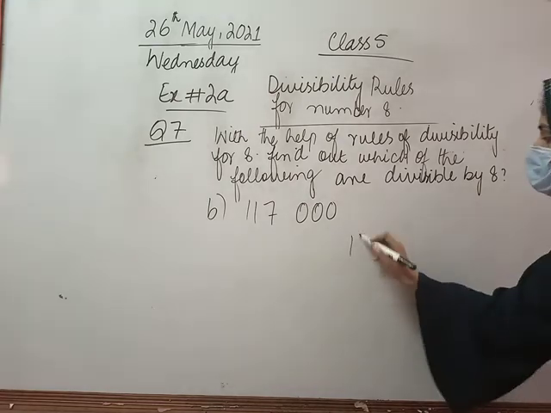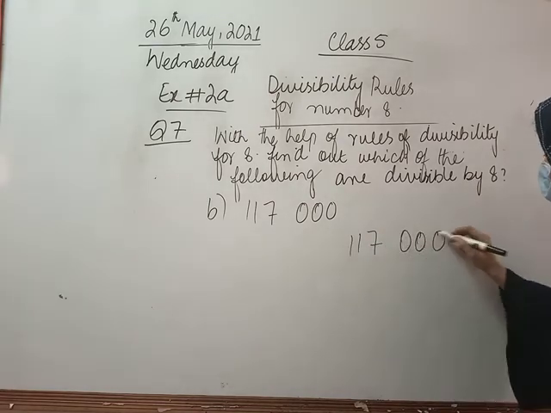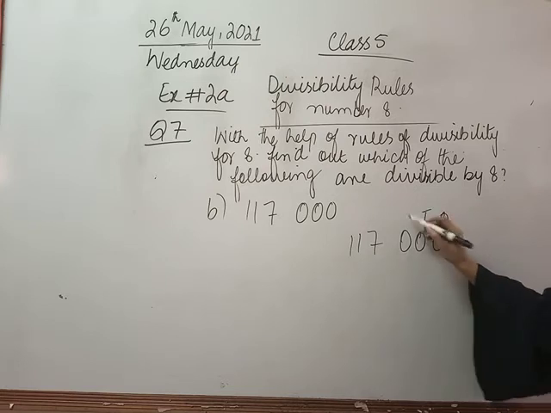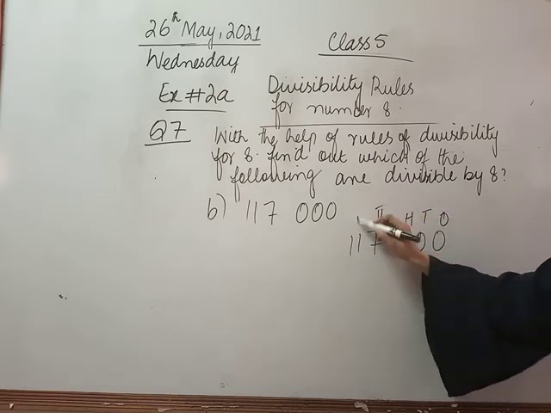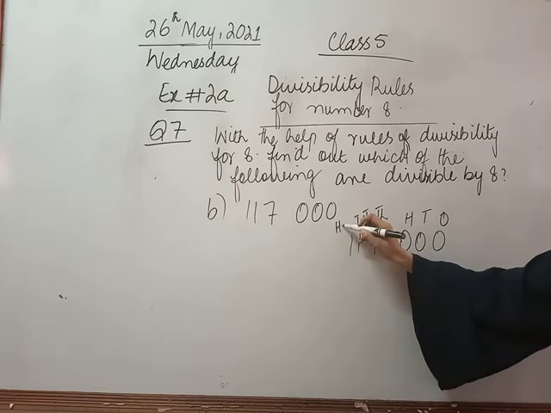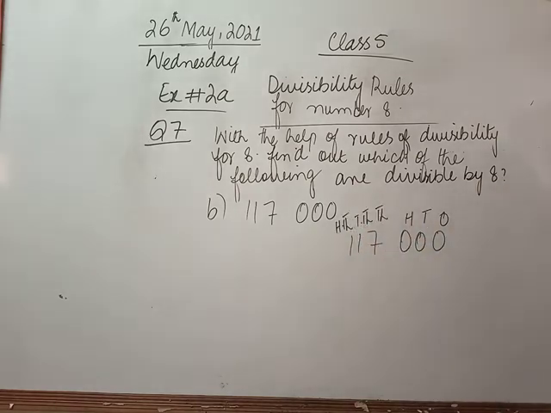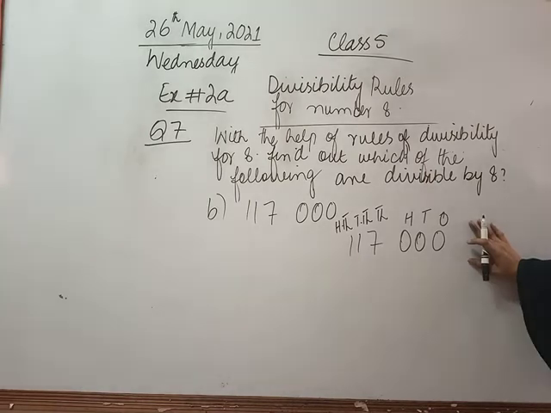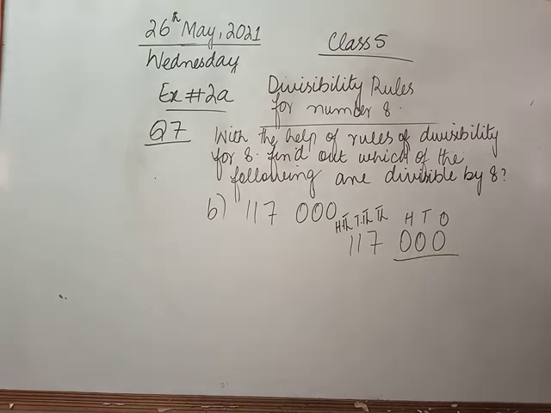According to the place value chart, we have this number: ones, tens, hundreds, thousands, ten thousands, hundred thousands. This is the way to represent the place value of this number. As we have discussed the rule, if the last 3 numbers end with zeros, we can say the given number is divisible by 8.